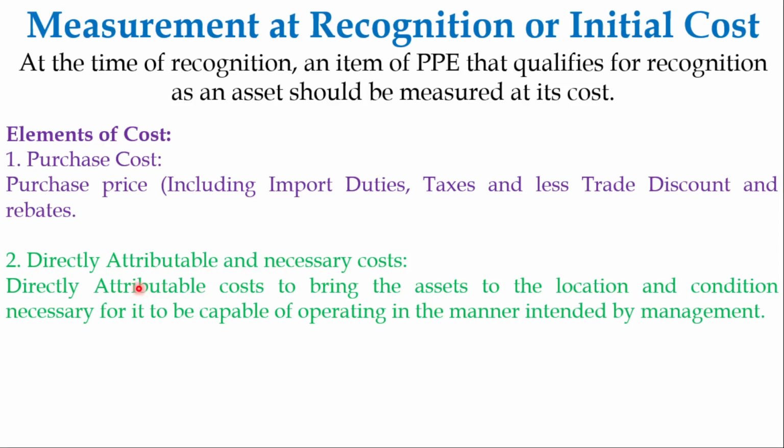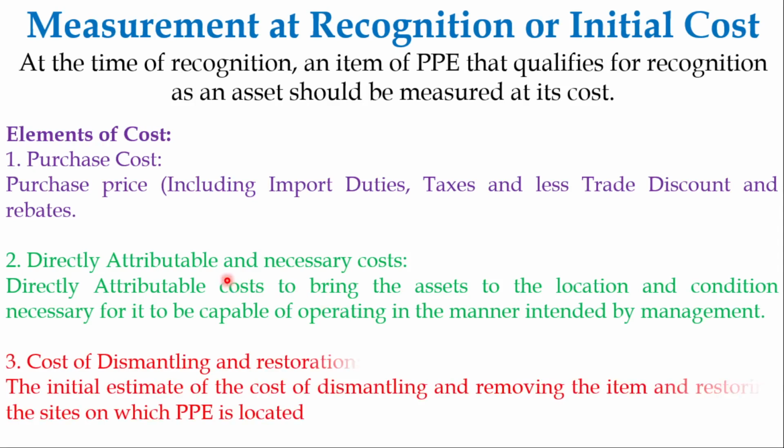For example, if you bought machinery from abroad and the purchase price is, suppose, 1 crore rupees, and the import duty is, suppose, 10%, then 1 crore plus 10% will be added. The directly attributable and necessary cost is when you bring that machinery to the location of the plant or company. At that time, whatever cost is borne should be added to the machinery.